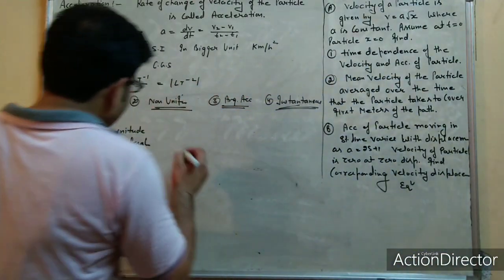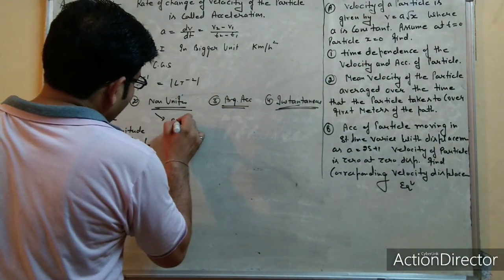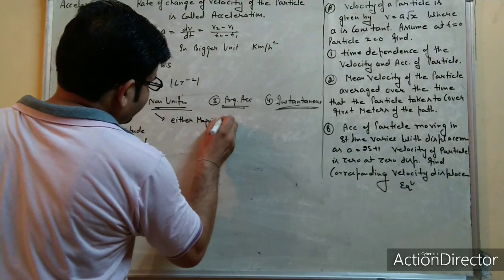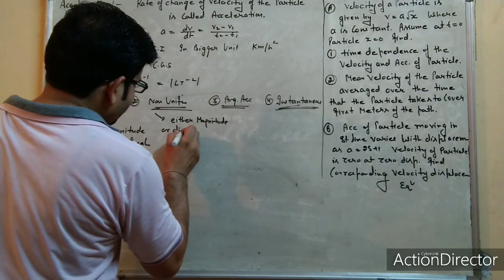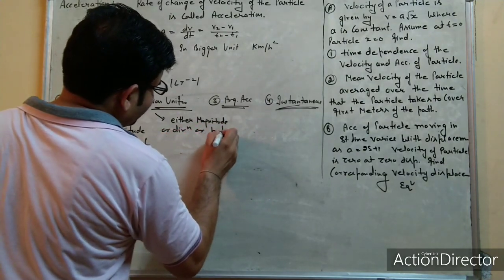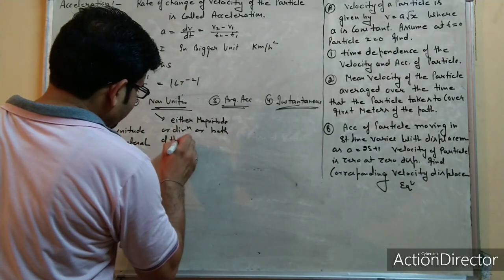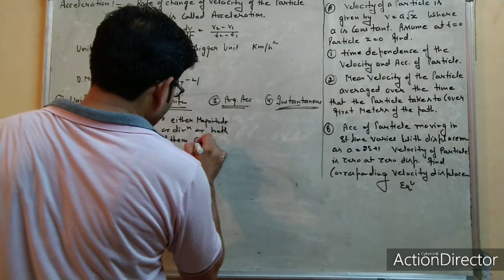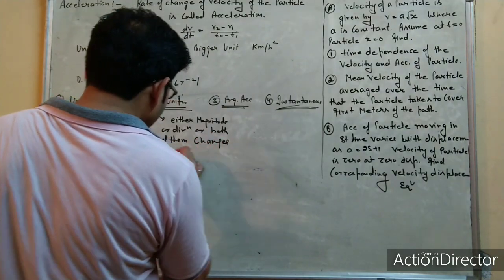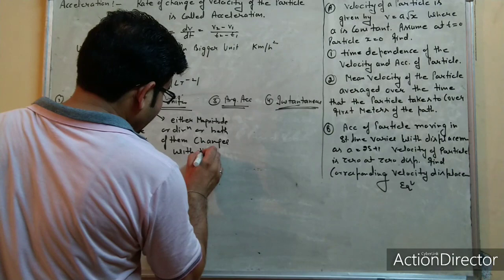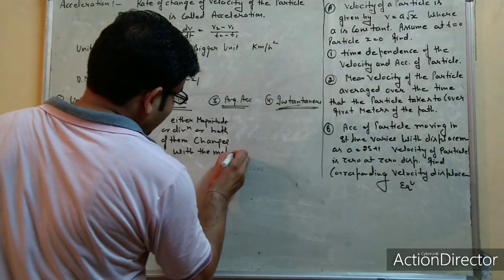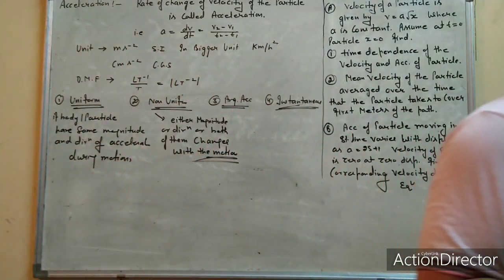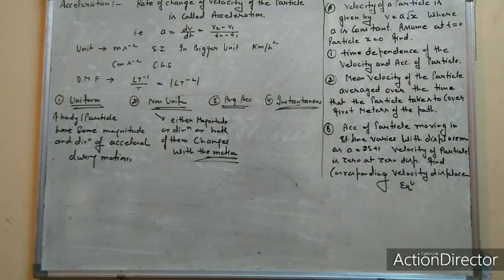But in non-uniform acceleration, either magnitude, direction, or both of them change with the motion. Such acceleration is called non-uniform acceleration.